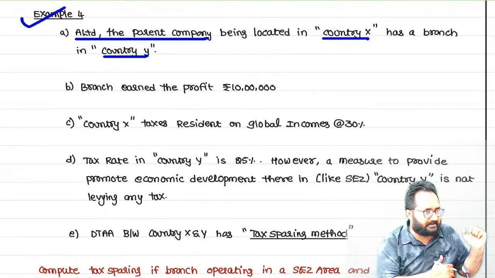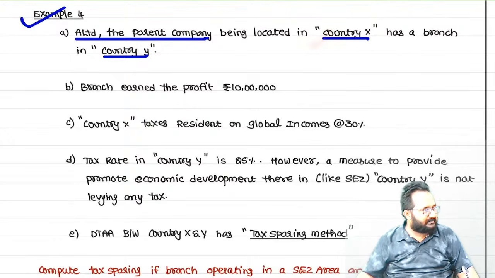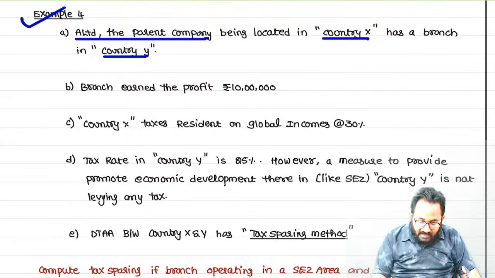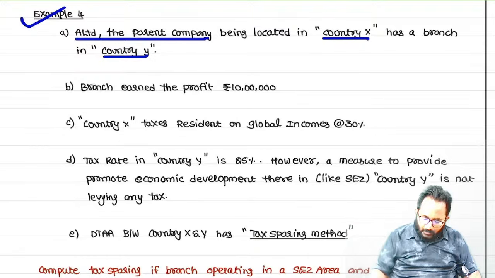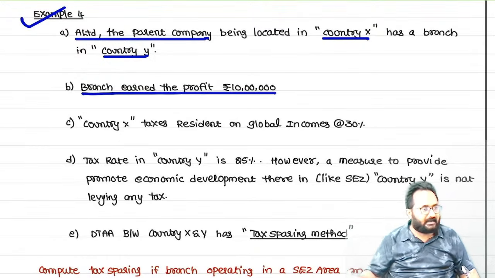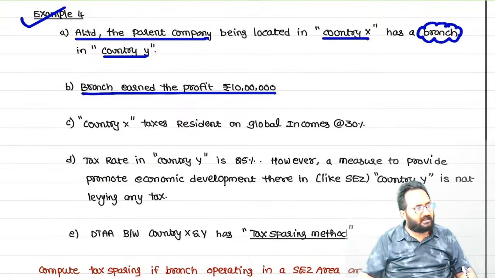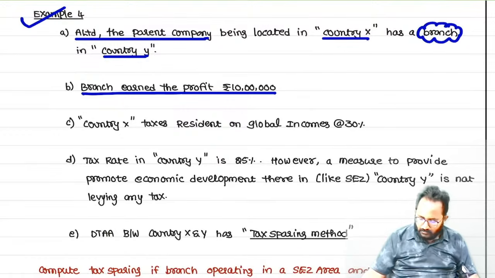Which company is doing the business, ma? A Limited. Directly they are doing the business in country X. By using the branch they are doing business in country Y. So now the branch and the profit. That means this profit arises in which country? Country Y. The branch is located in which country, ma? Y. So that's why this income arises in country Y.